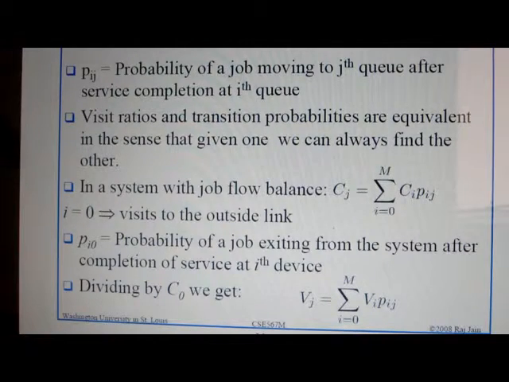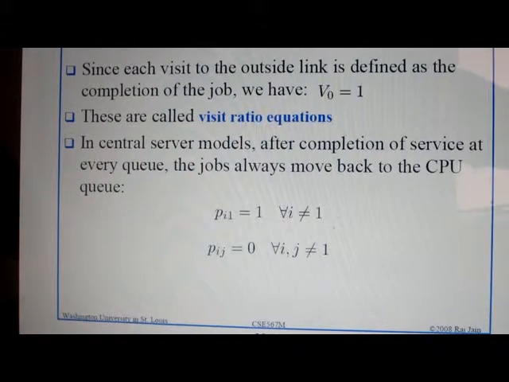In a system with job flow balance, we can write Cj is equal to the summation of Ci Pij, where i goes from 0 to m. Pi0 is the probability of a job exiting from the system after completion of service at the ith device. Dividing by C0 we get Vj is equal to the summation of Vi Pij, where i goes from 0 to m.